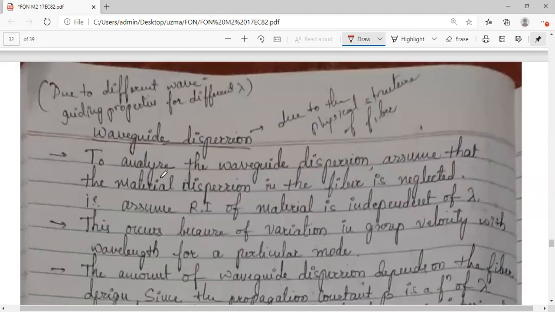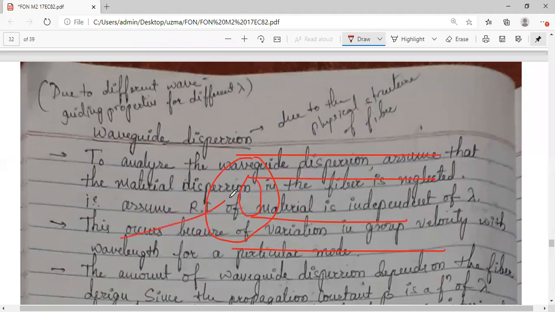Now coming to the second type of intramodal dispersion, or chromatic dispersion, that is waveguide dispersion. In material dispersion, we have seen it is nothing but in a single mode, when a light wave passes through an optical fiber, this light has many components.